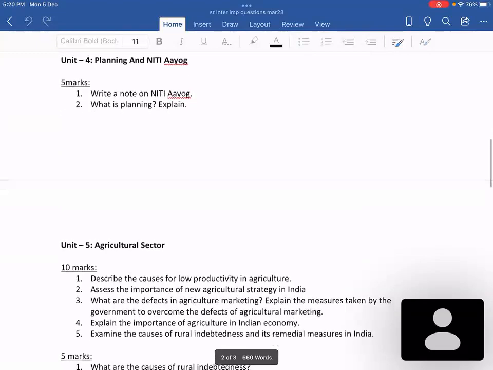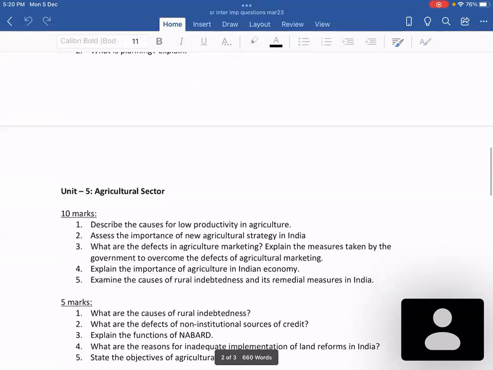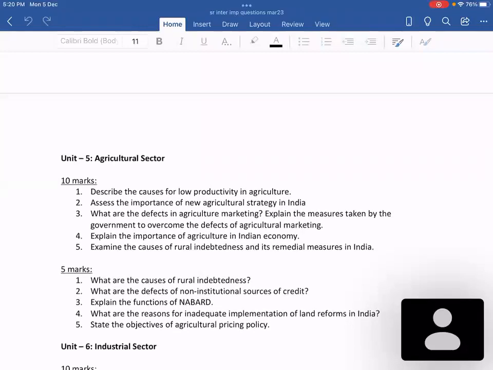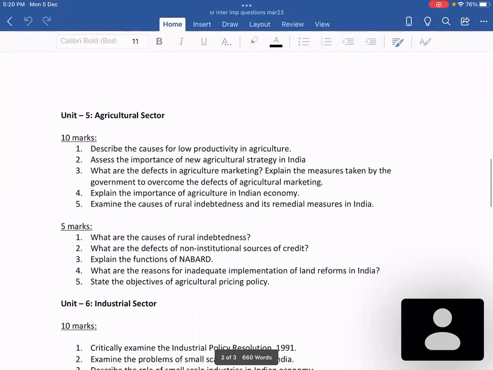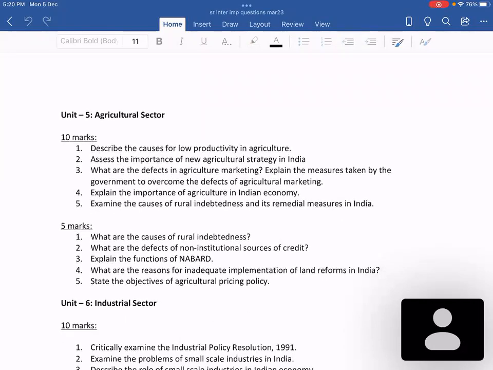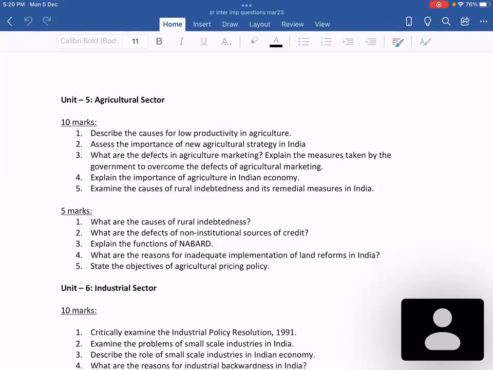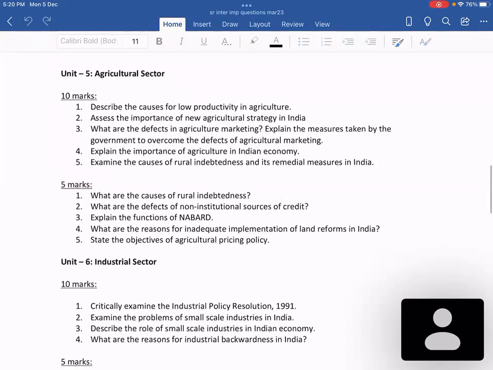And coming to the next unit, that is the agricultural sector, so far the maximum weightage is being given to the agricultural sector. So most often the 10 marks, 5 marks, as well as the 2 marks questions are being asked from this chapter. So this is the frequency in which the questions are being asked from this particular chapter. The most repeatedly asked question is: describe the causes for low productivity in agriculture. So based on the frequency, these are all the 5 questions that have been regularly asked in the board exam.